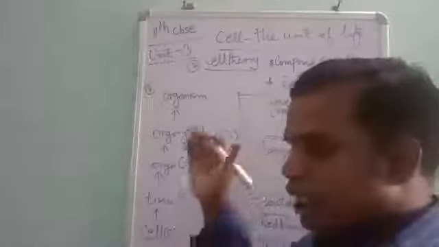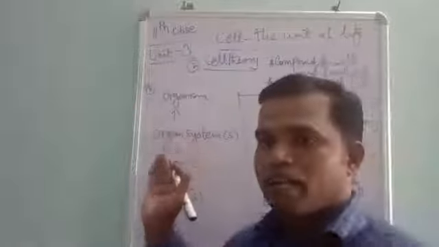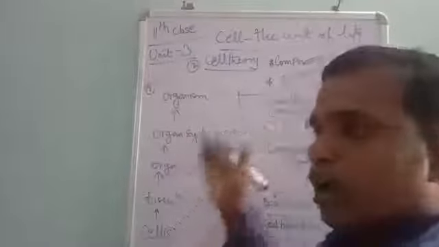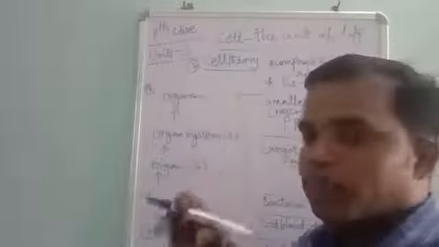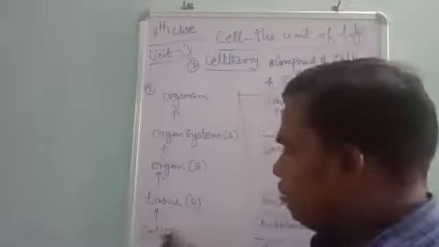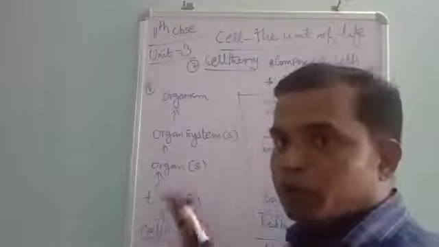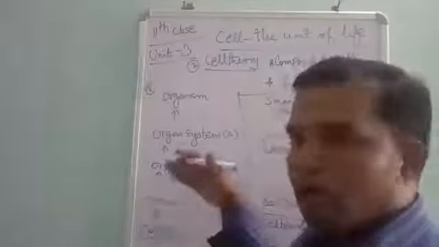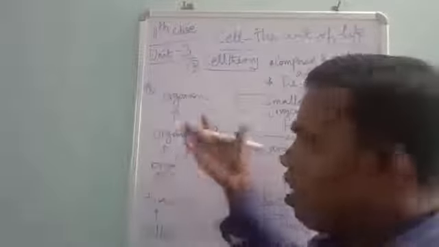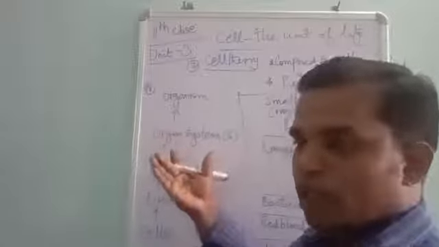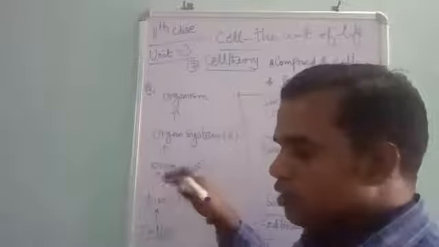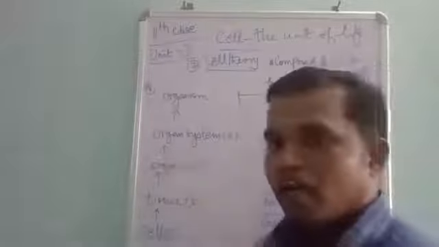So that's why we call it the cell, the unit of life. To make an organism, the cell plays a major role. A group of cells forms tissue, a group of tissues forms organs, a group of organs forms an organ system. The group of organ systems put together forms an organism.